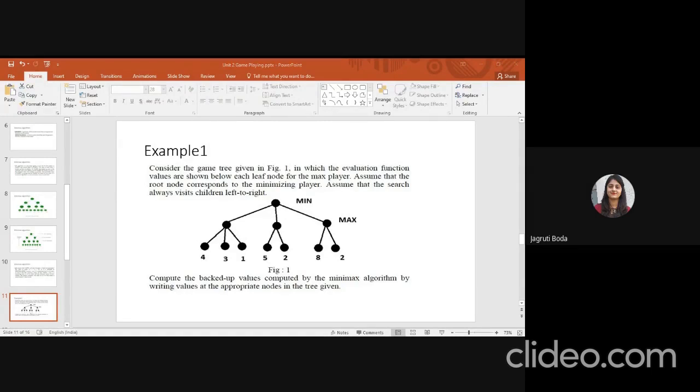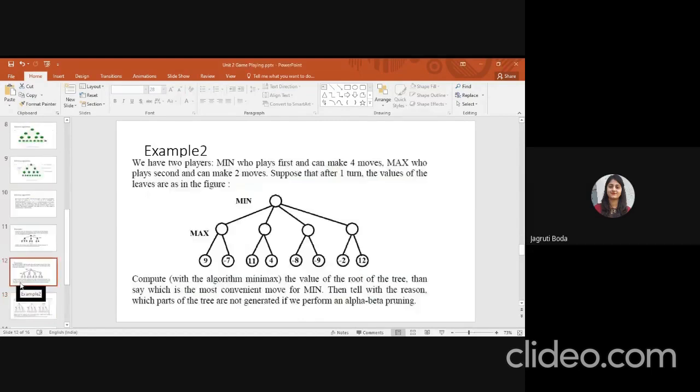Okay. Now I give the second example. You have to give me the answer of this example. We have 2 players. Minimum plays first and has 4 moves. Maximum plays second and can make 2 moves. Suppose that after one turn, the values of the leaves are as in the figure. Compute the value of the root of the tree, then say which is the most convenient move for minimum. Then tell with the reason which part of the tree would be generated if we perform alpha beta pruning.